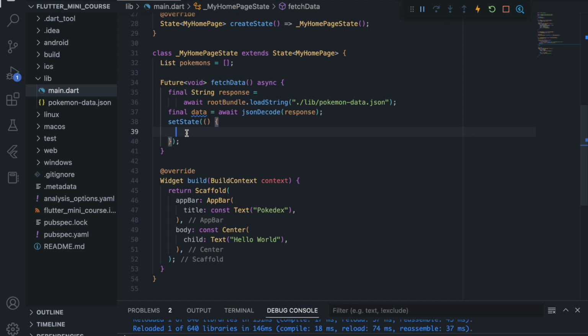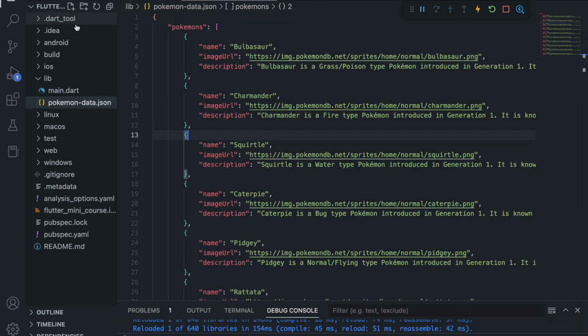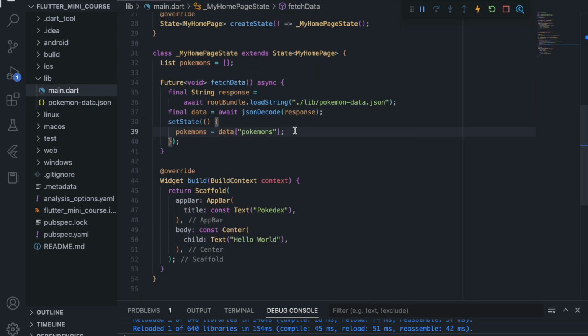So we want to update the Pokemons variable, and we will set it to data, and data will be Pokemons inside the data. So this data is simply the whole JSON file. So what we did is we took only the Pokemon list from the data, so we only have the Pokemons.